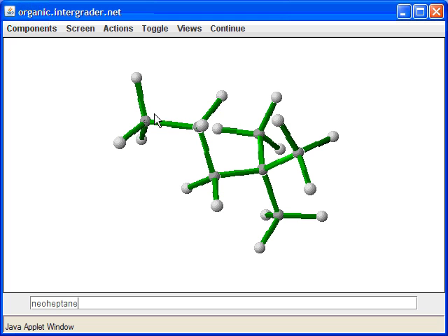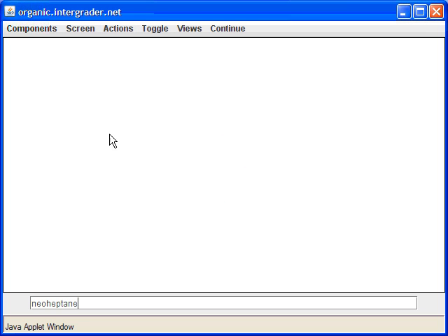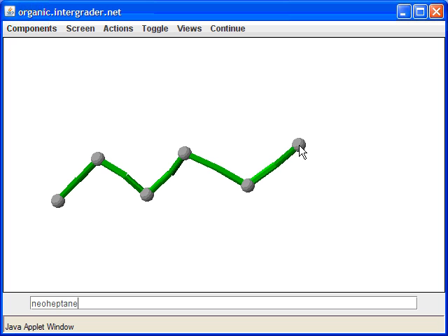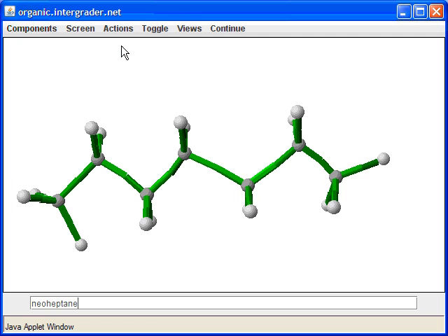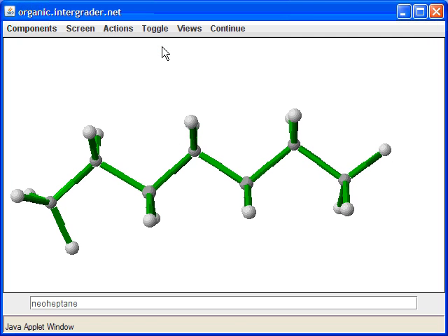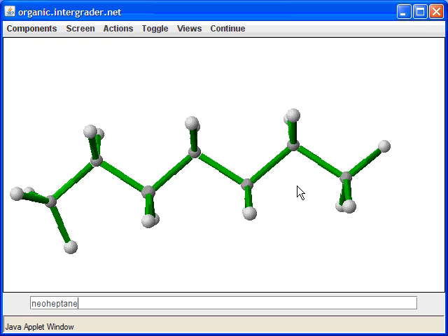Well, if you were to do the same thing with the linear chain, now we've already named this compound, so I'm going to go ahead and erase what's on here. I just want to show you again that if I have 7 carbons, 1, 2, 3, 4, 5, 6, 7 carbons, and I add the hydrogens, it's called an acyclic compound because there's no rings in there. And it's called a saturated hydrocarbon. Saturated because each one of the carbons has the maximum number of atoms that it can have, which is 4. And hydrocarbon because it just contains carbons and hydrogens right here.